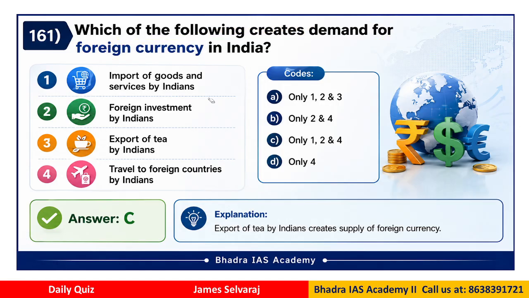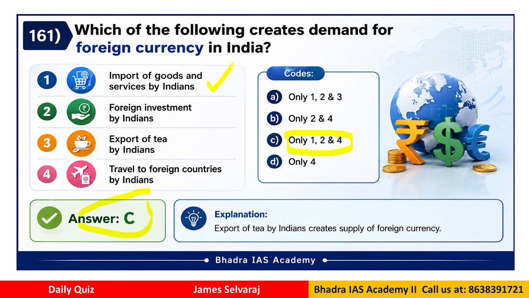So we have options here: import of goods and services by Indians, right? Foreign investment by Indians, export of tea by Indians, travel to foreign countries by Indians, मतलब from India, right? So now which of these can create the demand for foreign currency, say dollar, etc. So the codes are 123, 24, 124 and 4. So if you look at it, who creates demand for foreign currency? The answer will be C. That means what? We have options 1, 2 and 4.